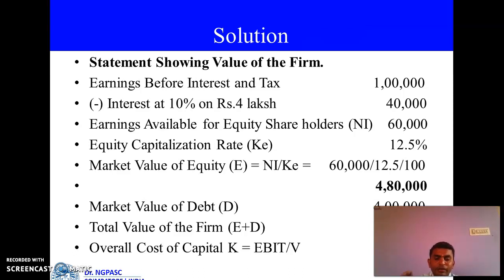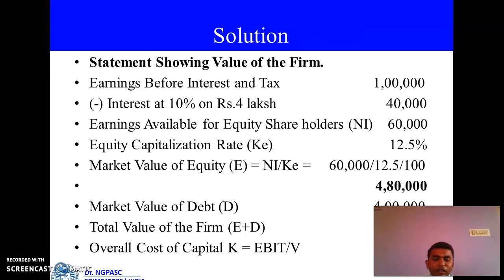Then finally we should find out the overall cost of capital, that is called K. Are you clear? What's the K formula? EBIT divided by V. Are you clear? EBIT value is given in your question. Then V value we found recently. Then apply the formula EBIT divided by V, you get K value. Therefore, earning before interest and tax 1 lakh minus interest 40,000, you get NI value, that is called 60,000. Then equity capitalization rate is 12.5%. Then market value of equity is equal to NI by KE. Therefore, 60,000 divided by 12.5%, you get 4,80,000.